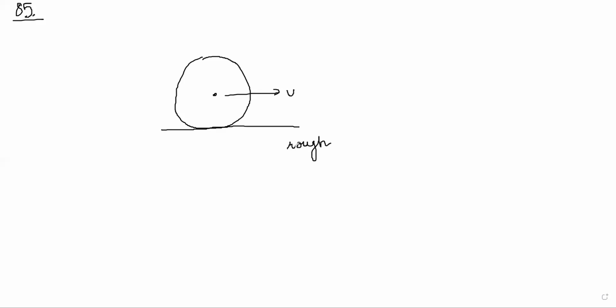Next one, 86. 85 is done. 85 also is similar only. 85, 86. A solid sphere is set into motion on a rough horizontal surface with linear speed v and an angular speed in the anti-clockwise direction. Find the linear speed of the sphere when it stops rotating.